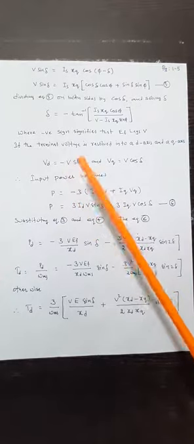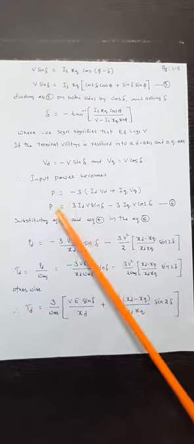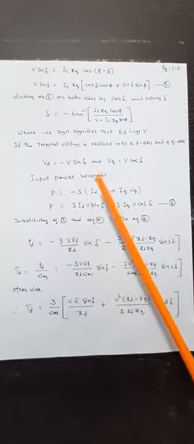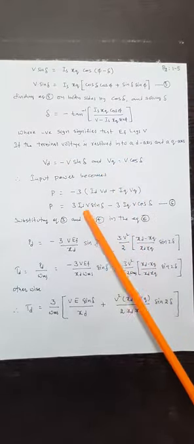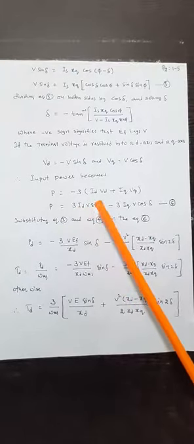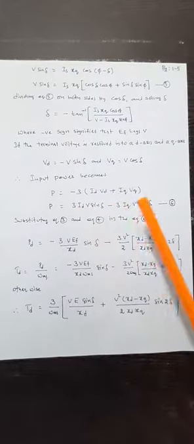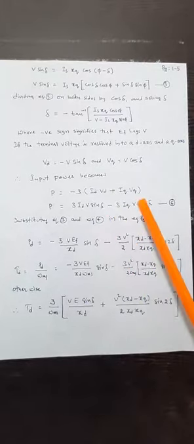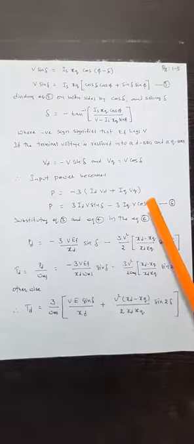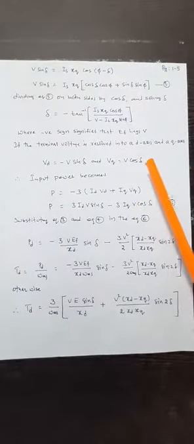So P is equal to, substituting Vd and Vq in this equation, 3 Id V sin delta minus 3 Iq V cos delta.